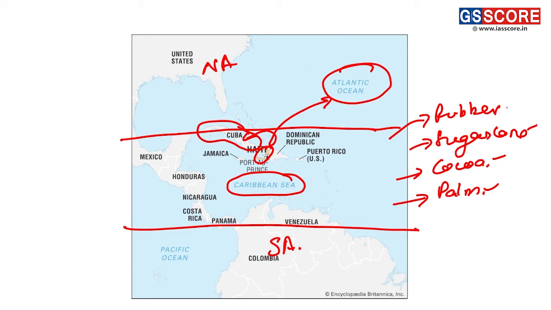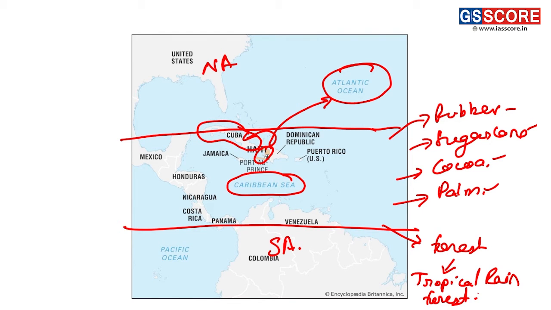So these are the major regions where the plantation of rubber, sugarcane, cocoa and palm is taking place in quite an extensive manner. It is also leading to the degradation of forest. The kind of forest we can say here is tropical rainforest or tropical evergreen forests found in this region.